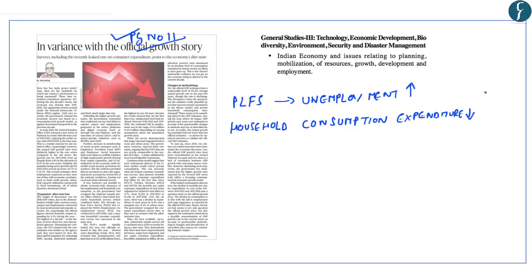Thus, the author says that there is a lack of correlation between the GDP data and the data provided by the Periodic Labour Force Survey and the Household Consumption Expenditure Survey. Now, the increasing unemployment and the decreasing consumption expenditure highlight that India might be overestimating its gross domestic product or GDP growth rates. So in short, this article has raised questions regarding the GDP calculation in India.